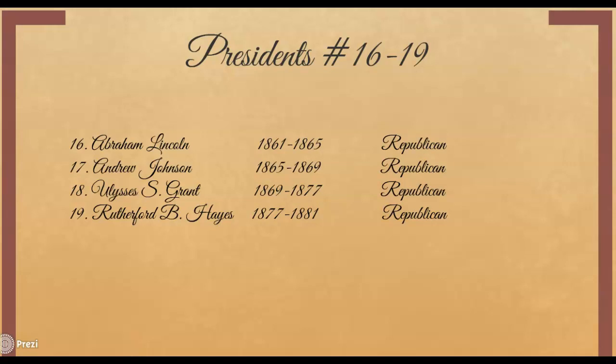Then he's followed up by 19, Mr. Hayes, who's going to move us through the part of Reconstruction, rebuilding the South after the Civil War, and that's from 1877 to 1881. He is also a Republican.